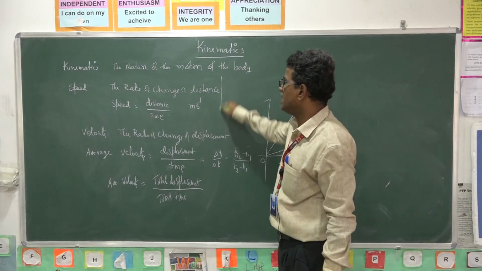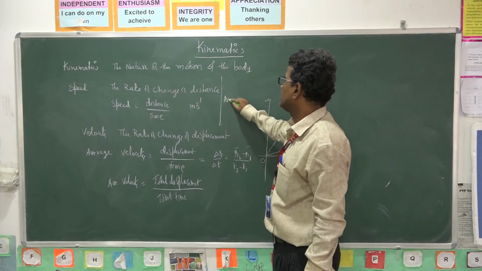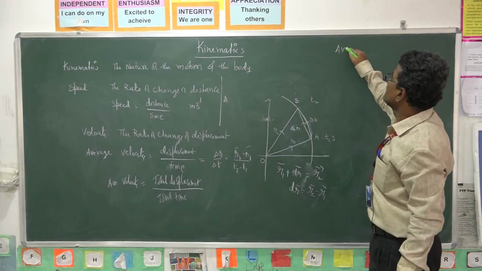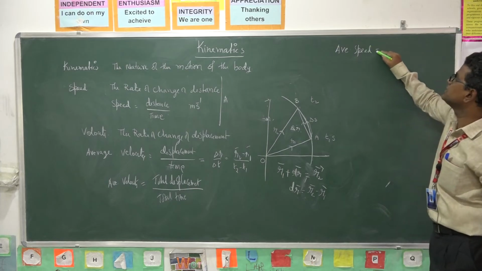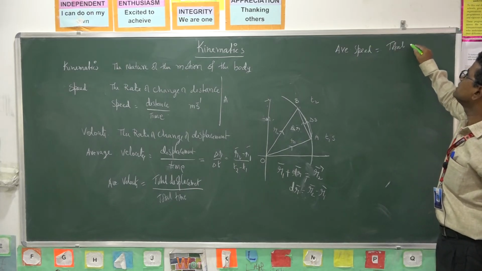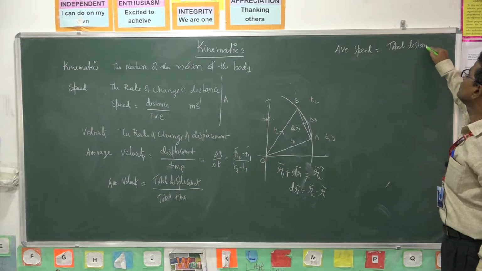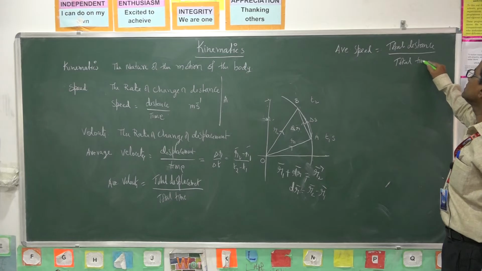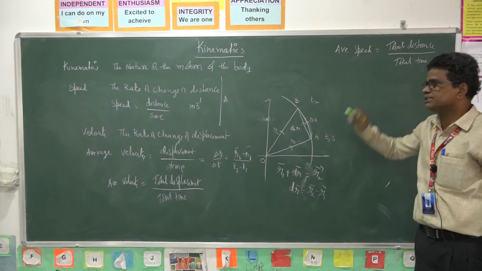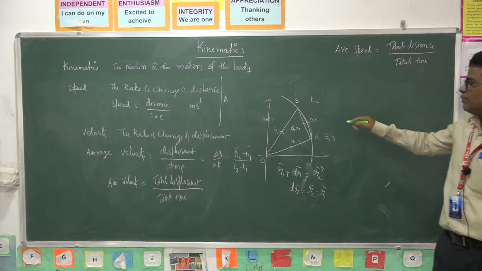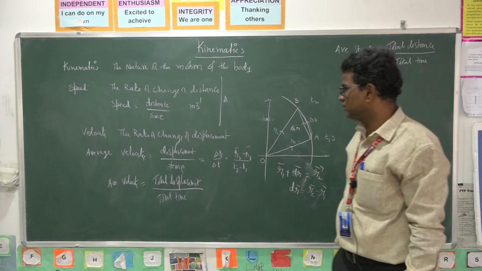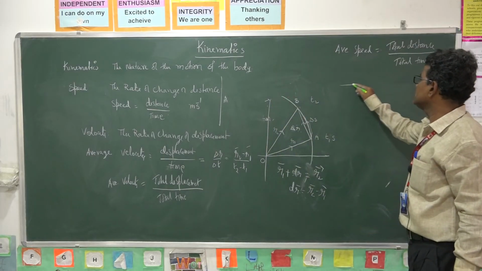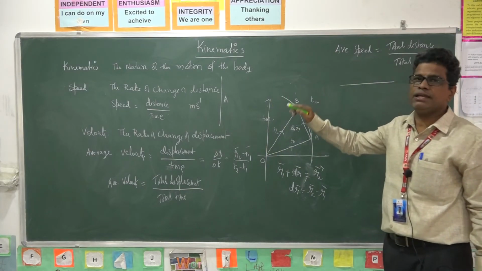Similarly, if you need average speed, you want total distance by total time. Total distance by total time, we will get average speed. When a body moves in a straight line, the velocity and speed are the same. Here it is curvilinear.